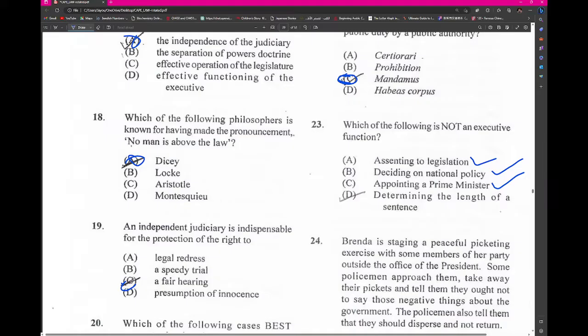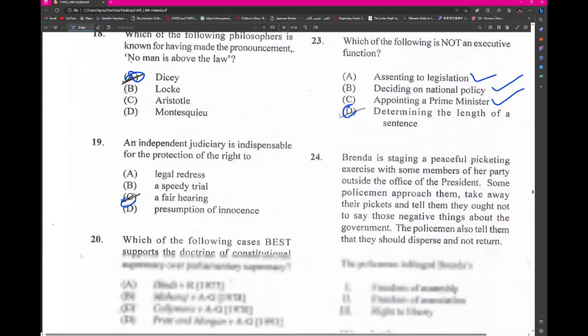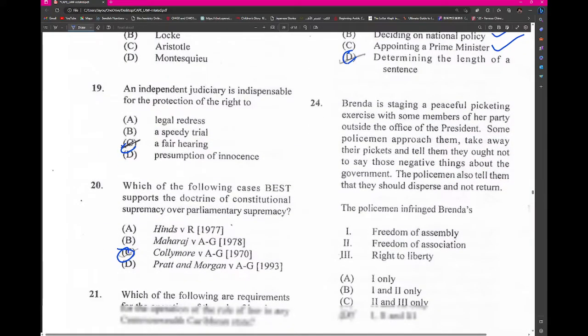determining the length of a sentence. That is judicial. Brenda is staging her peaceful picket exercise, and the people where she is picketing tell her to shut up basically, tell her she can't gather there, tell her not to come back. Alright, the answer.